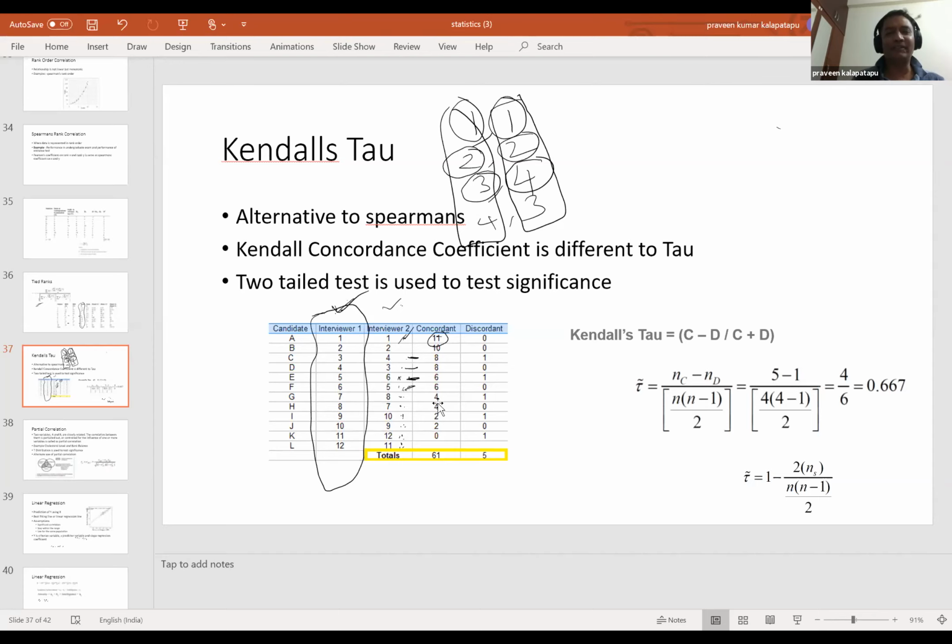Now discordant is the exact opposite of it. You are going to count the number of ranks below that which are less. In the case of 4, the number of ranks below is 1, because 3 is the only one which is less than 4. For 6, 5 is the only rank staying below, but it is less, so it is 1. For 8, it is only 1, which is 7. For 10, it is only 1 because only 9 is below. That is why for all these ranks there is 1, 1, 1 here. But if there are more ranks which are less than that, the count of discordant will increase.